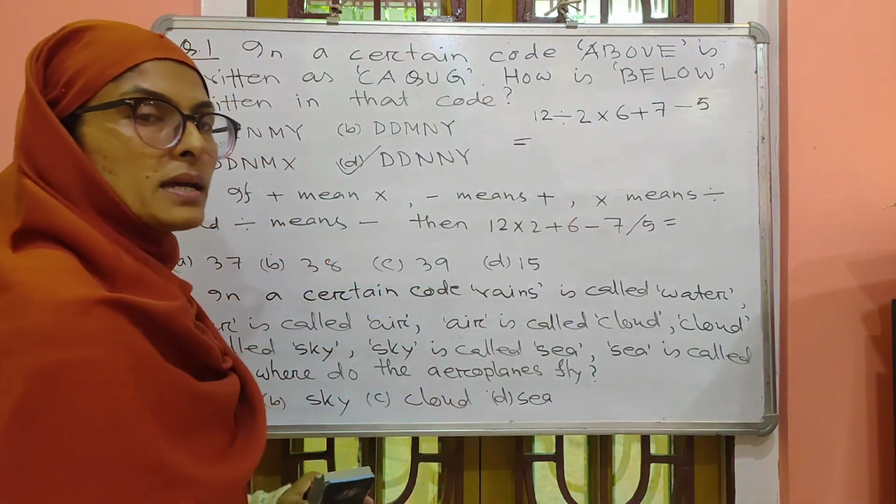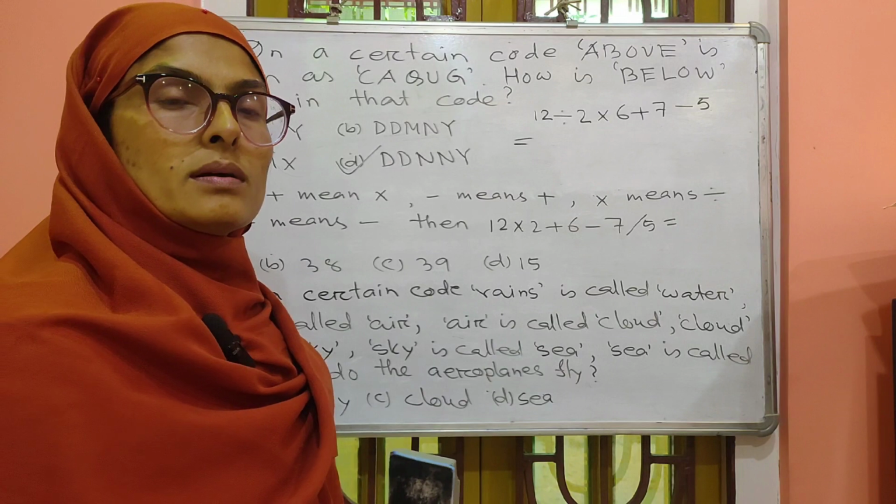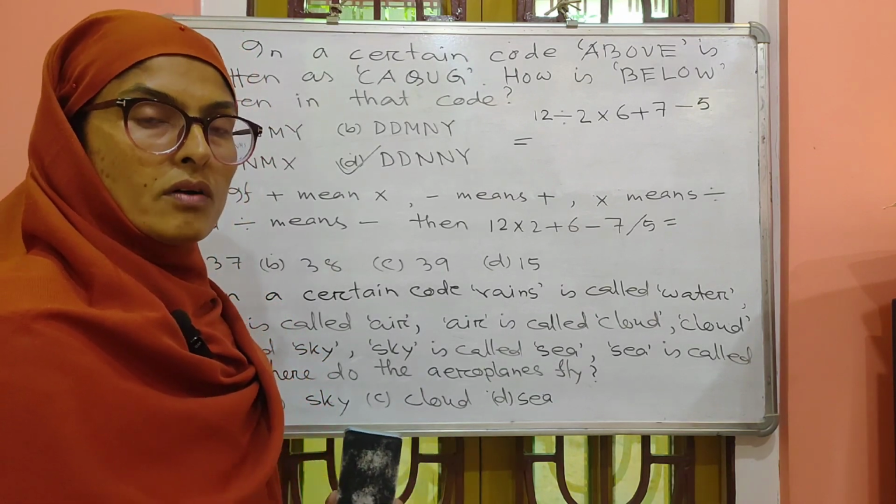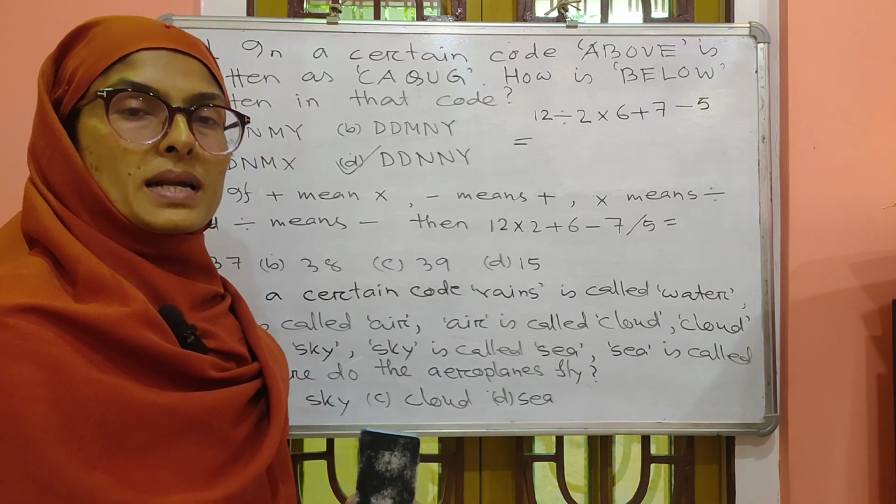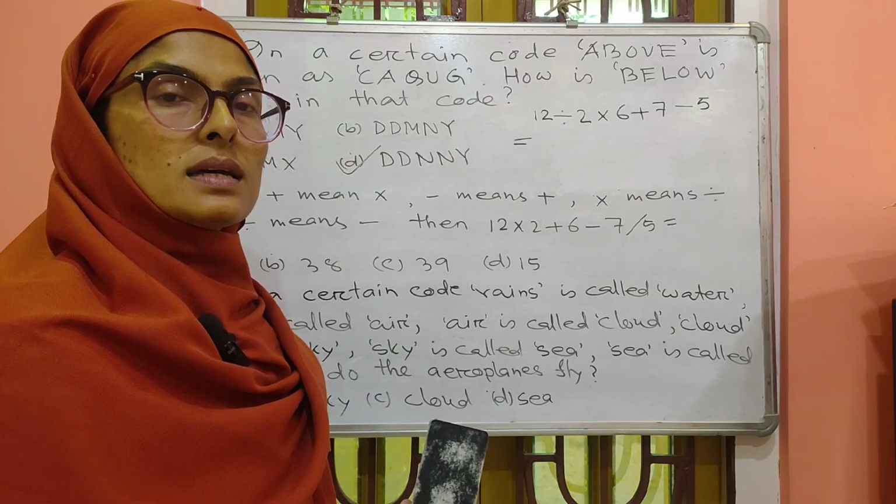Now you have to apply the BODMAS rule: bracket, division, multiplication, addition, then subtraction.